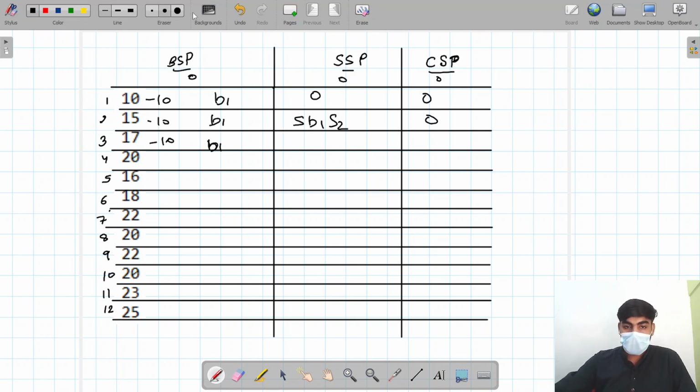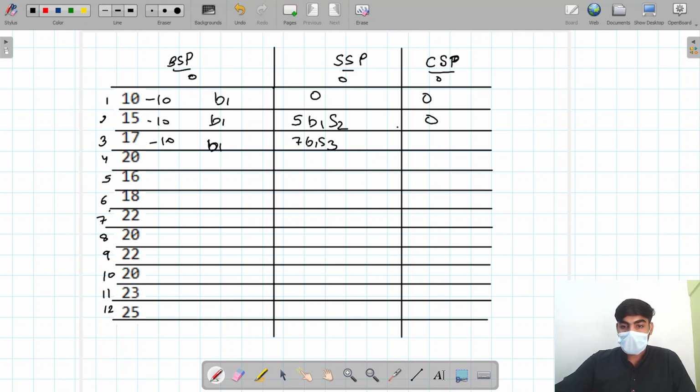Here you can see I am taking it in a way so that we are not confused between 5. Okay, so here you can see, if I sell today for this one, I get a profit of 7 rupee, because today price is 17 and we take a loan of 10 rupees. So 17 minus 10, 7, and older is 5. So which one is greater, 5 or 7? 7 is greater, so I am taking 7. Buy 1, sell at 3.